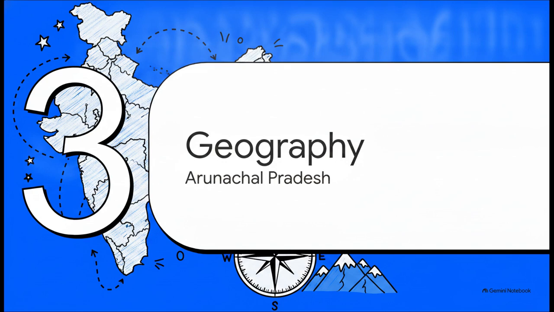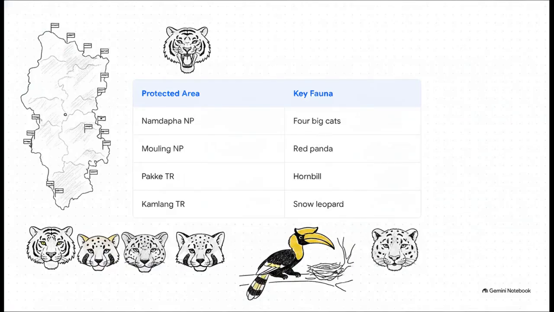All right, shifting gears to Module 3, Geography, Mapping Arunachal Pradesh. Let's look at how recent geopolitical headlines can actually build out a fantastic prelims cheat sheet for you. You've probably seen the news about China attempting to rename parts of Arunachal Pradesh, which prompted India to formally name 27 locations on the official map along the line of actual control.